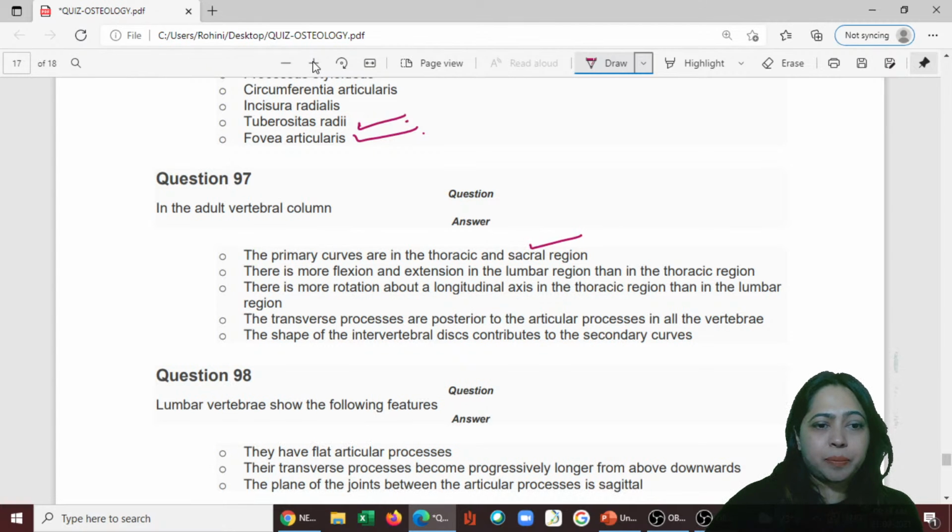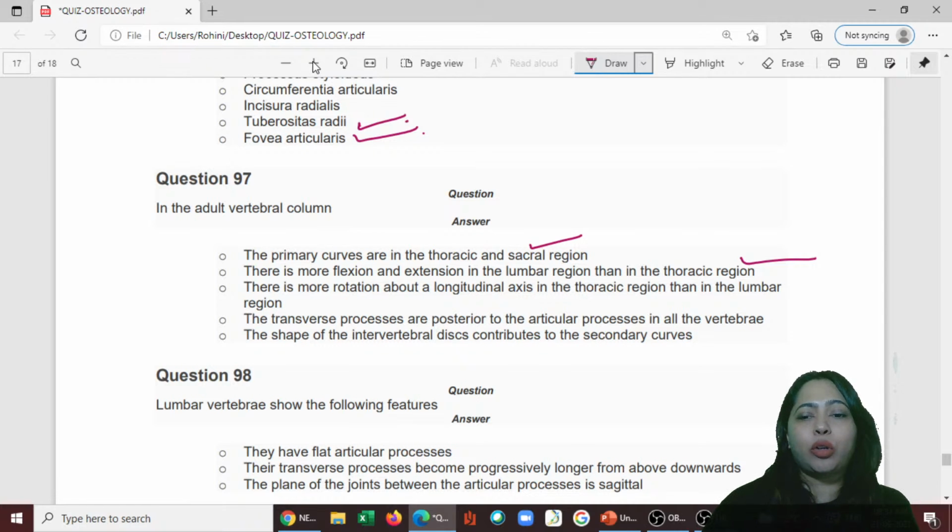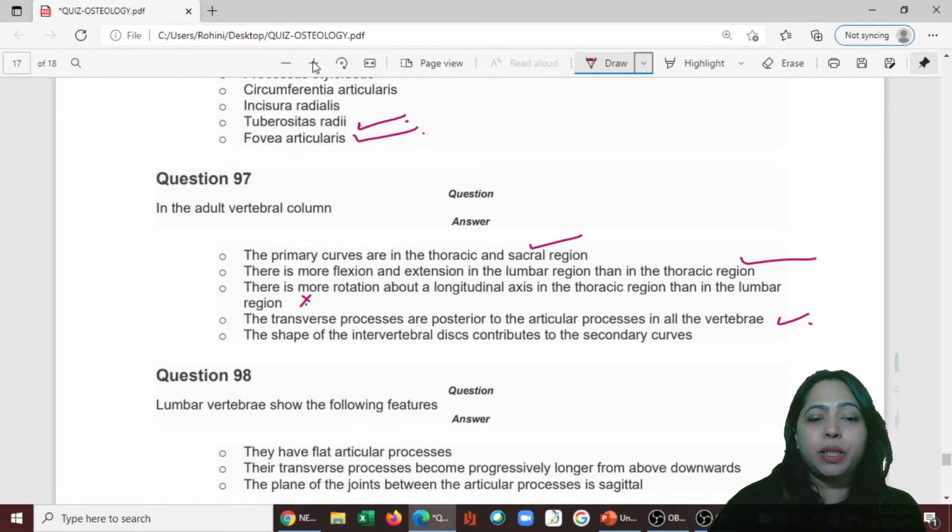Yes, that is correct. There is more flexion and extension in the lumbar region than in the thoracic region. That's also correct. There is more rotation about the longitudinal axis in the thoracic region than in the lumbar region. That's not correct. The transverse processes are posterior to the articular processes in all the vertebrae. Yes. The shape of the intervertebral disc contributes to the secondary curvatures. Yes. So this is the answer that does not belong. That is C.